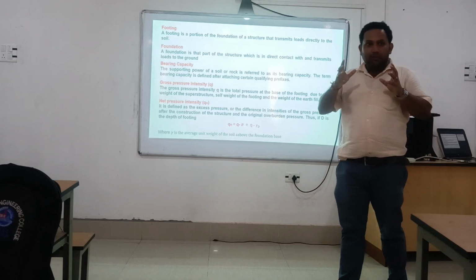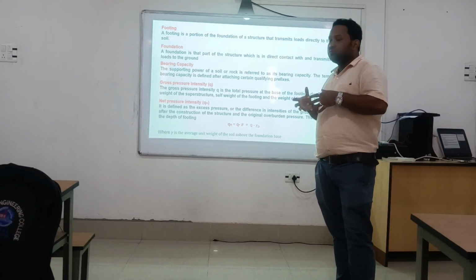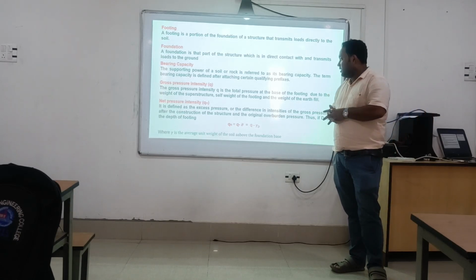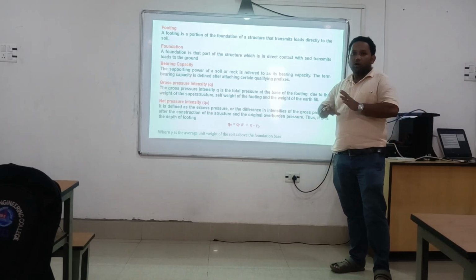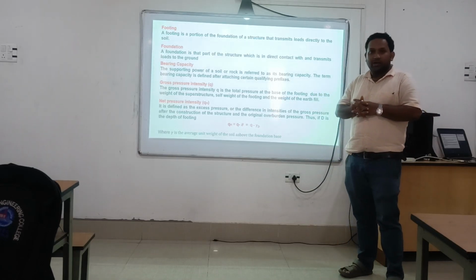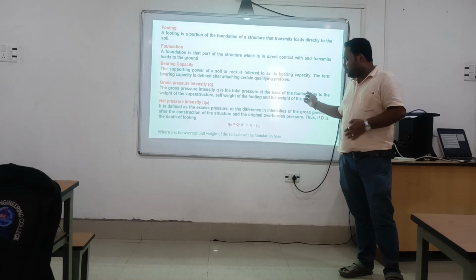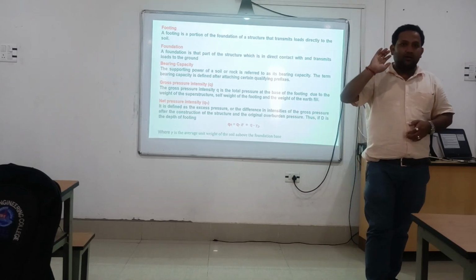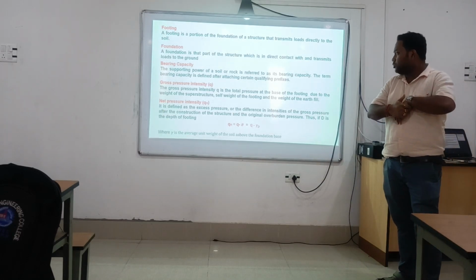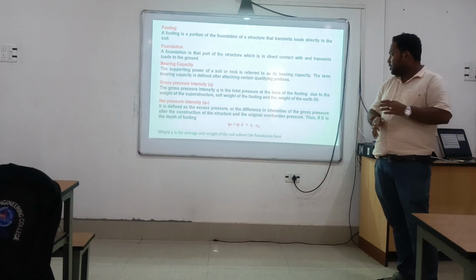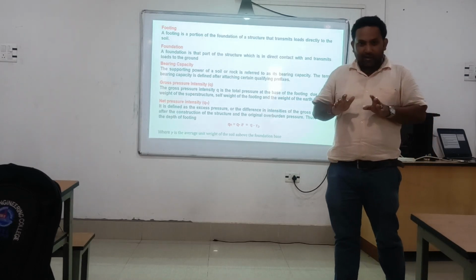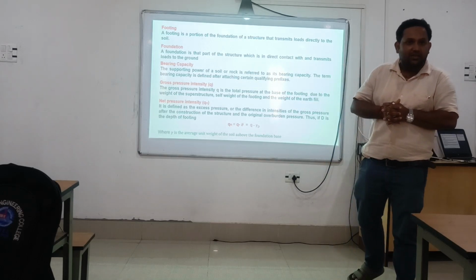The excess material which we use to fill the excavated part of the foundation, the pressure which comes from that excess soil, is called overburden pressure. Overburden pressure is basically nothing but the pressure from the filler soil used to fill the vacuum space or gap, or to protect the footing in its place properly.